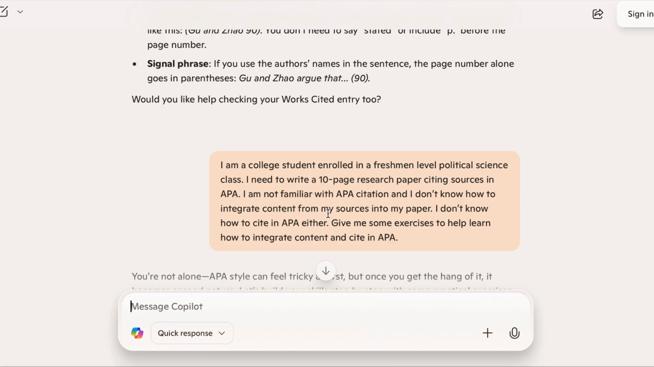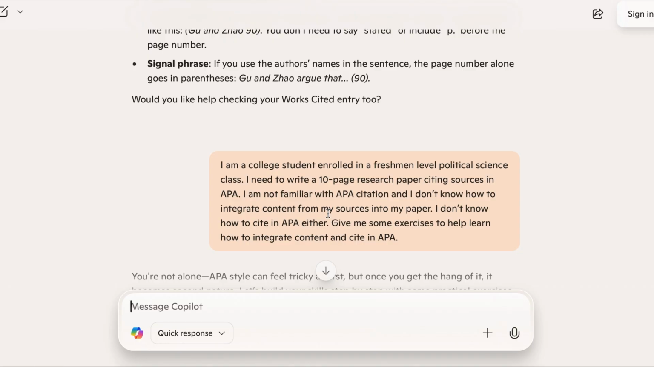So in this prompt, I again state I'm a college student. I'm enrolled in whatever the class is that you're enrolled. I'm telling AI what I need to do. In this case, it's a 10-page research paper, and I need to cite in APA. I'm telling AI what I need. As a student, I'm saying I'm not familiar with AI citation. I don't know how to integrate content from my sources into my paper. I don't know how to cite in APA either. In this case, give me some exercises on how to learn how to integrate and cite in APA.